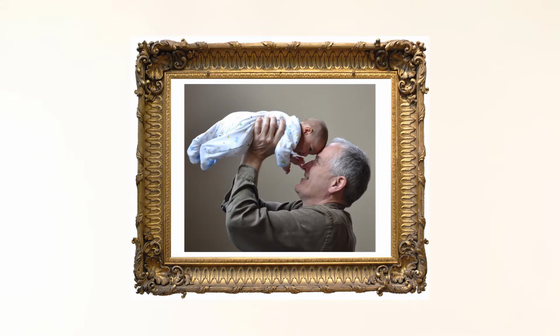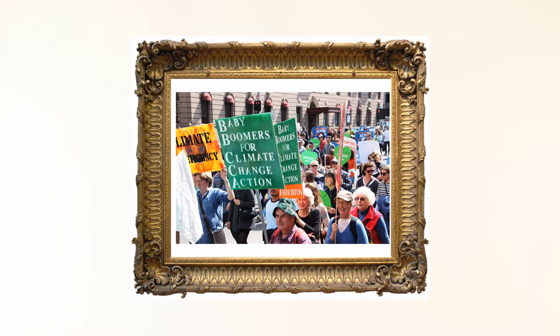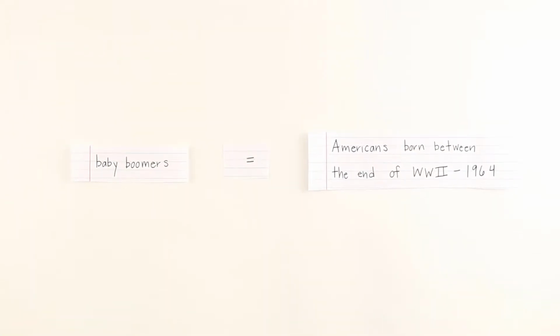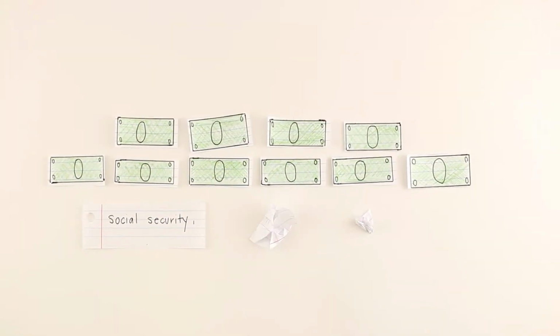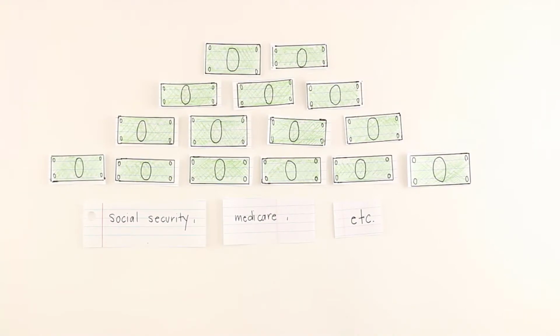Another demographic that can be useful to study is age. Age often plays a big role in an individual's political beliefs, and in 2010 there were over 40 million baby boomers in the United States. Baby boomers are Americans born between the end of World War II and 1964. This means that the government will need to spend more money on Social Security, Medicare, and other programs that meet the needs of the elderly population.